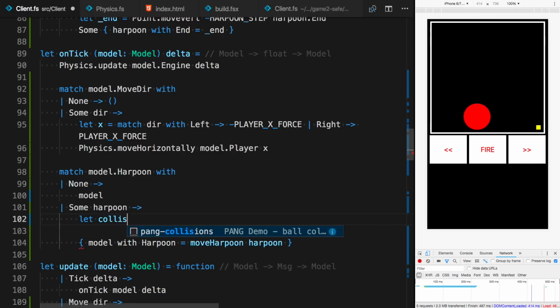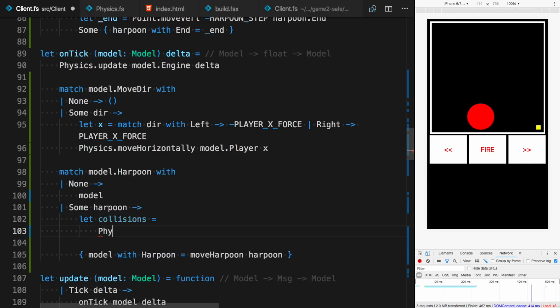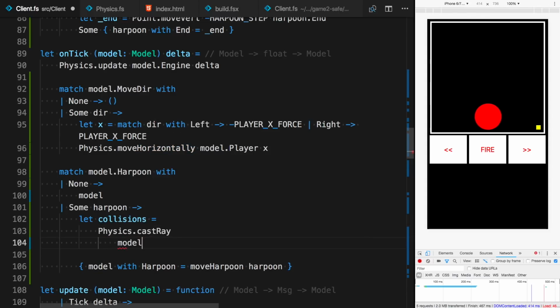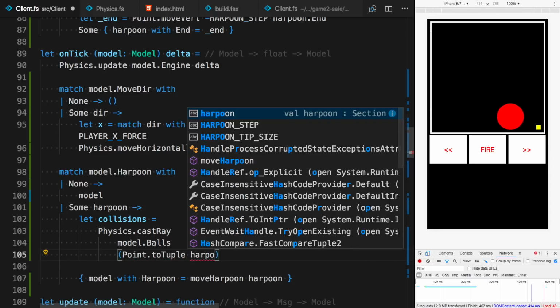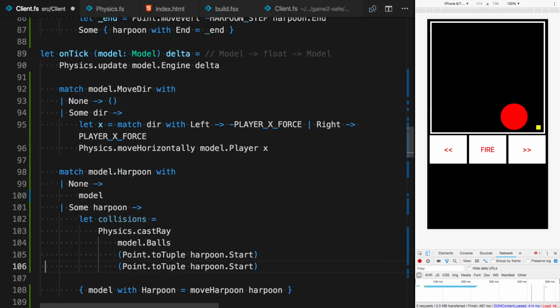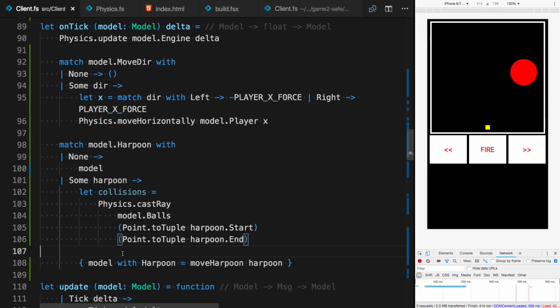So I'm using a ready function for that, which is called castray, and it takes an array of objects to look at, which as a first parameter. So for each of the balls, we want to see if there's a collision from the harpoon start to harpoon end. So we give it a section and an array of objects, and it looks for collisions between those. So let's see that in action.